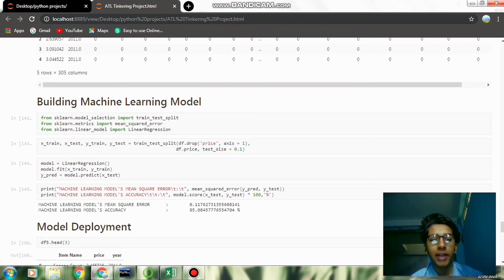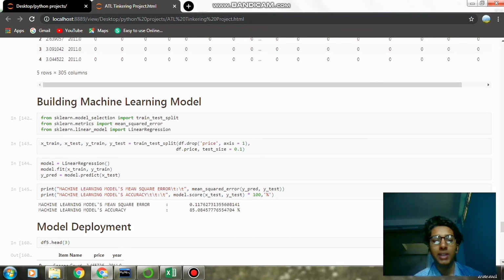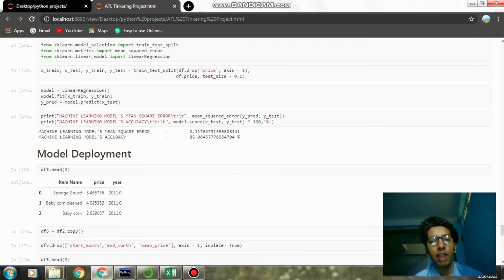That is, 90% will be used for training purposes, and the remaining 10% will be used for testing purposes. Then I checked the model score. We are getting a very good accuracy of about 85%, and a very low mean square error of 0.117.